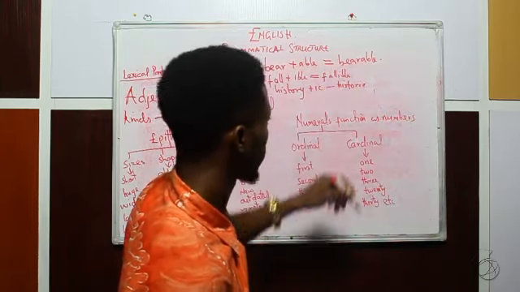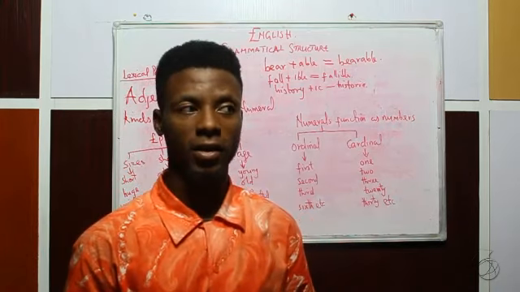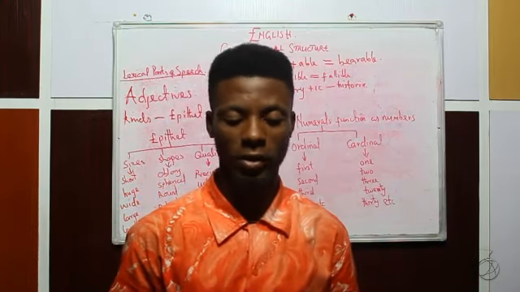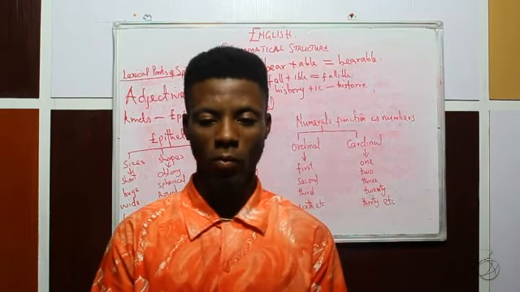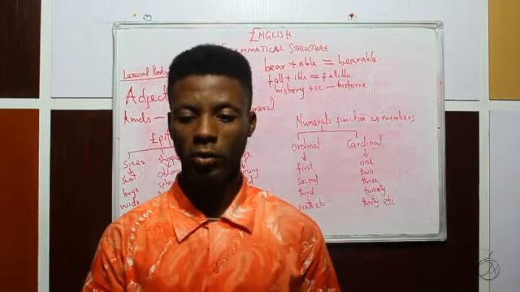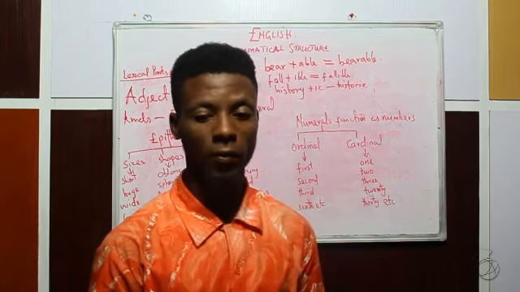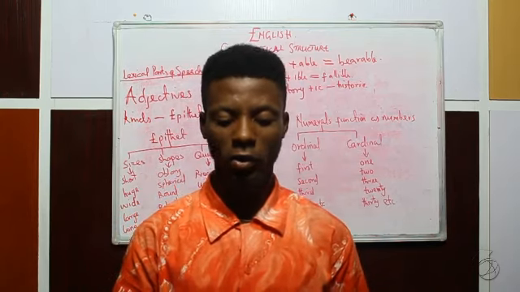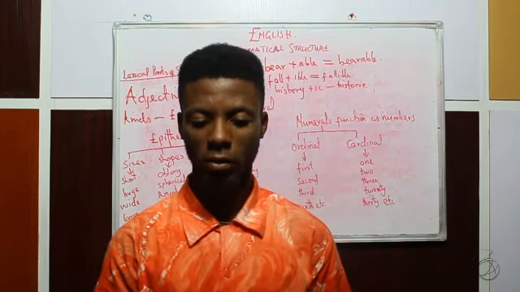The Y turns to an I, and then we add C to it and it becomes historical. They are mainly joined to nouns to form adjectives. That is, the suffixes are mainly joined to nouns to form adjectives.